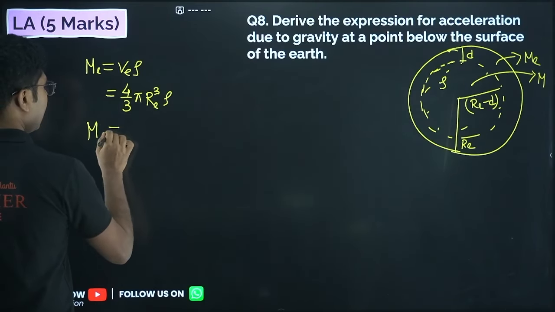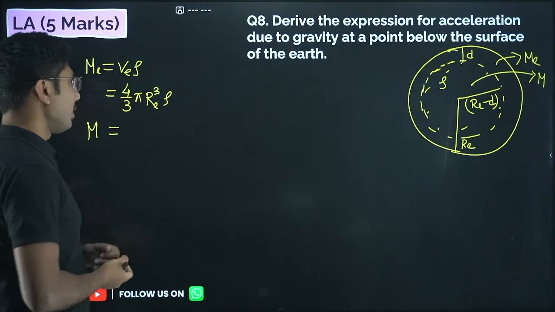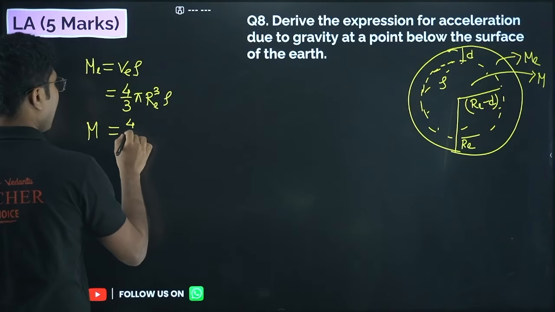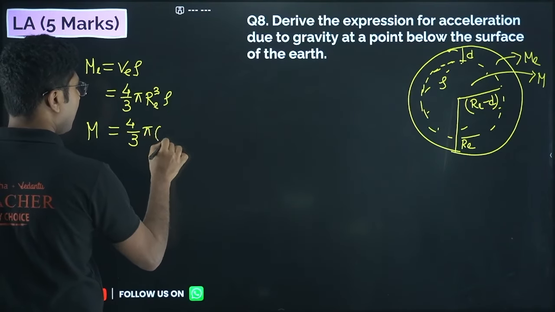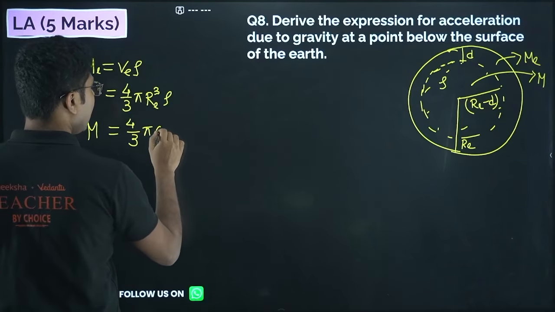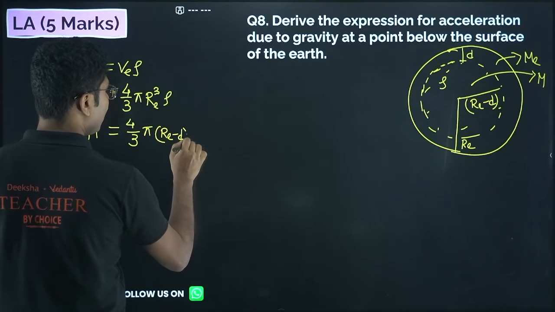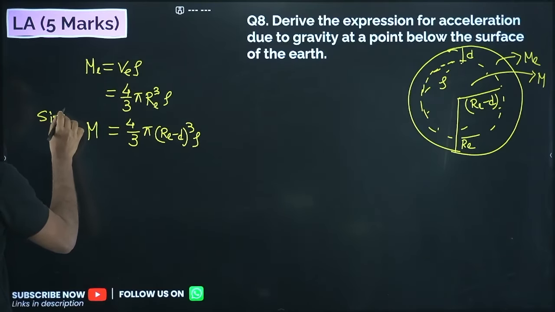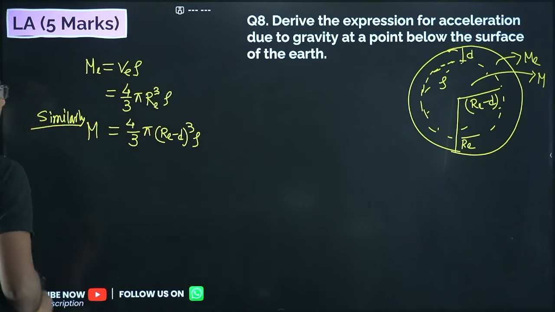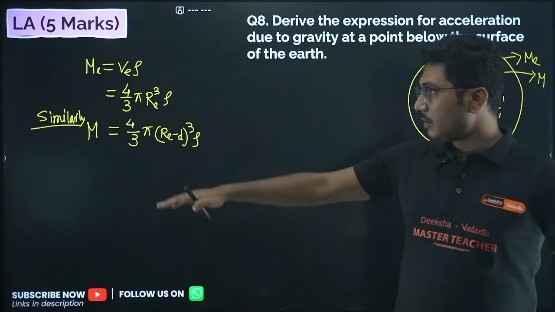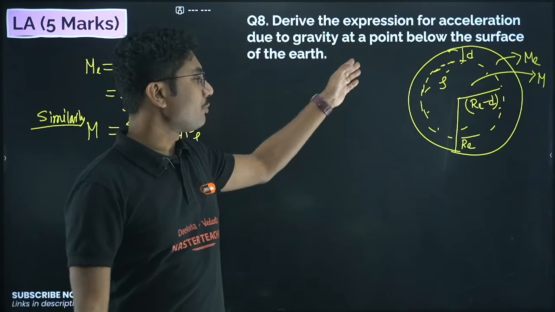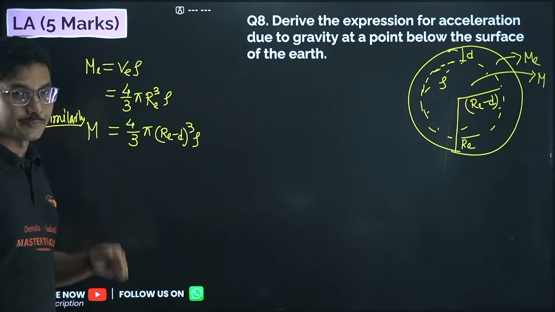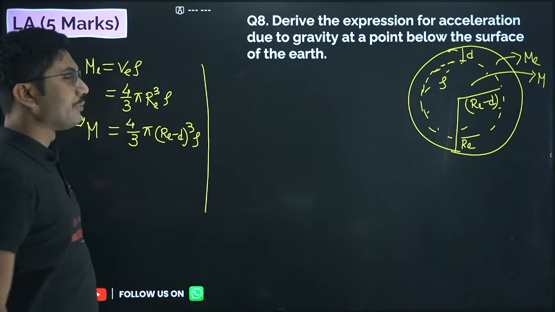Similarly, the mass of the inside portion of the earth is given by 4/3 pi (Re minus d) whole cube into rho. You don't need to do anything, just write similarly. The mass of the central or inside portion of the earth, which is at the depth d, is given by this. These two calculations are important and we will use them later.